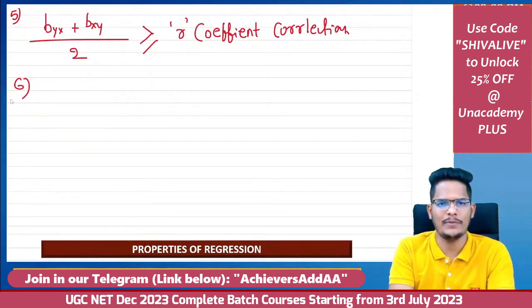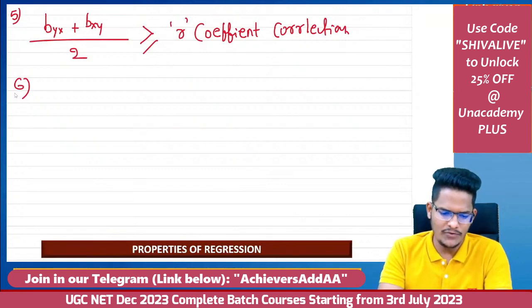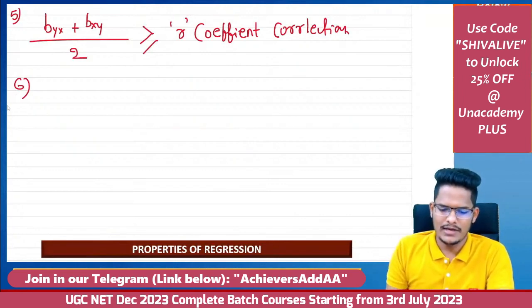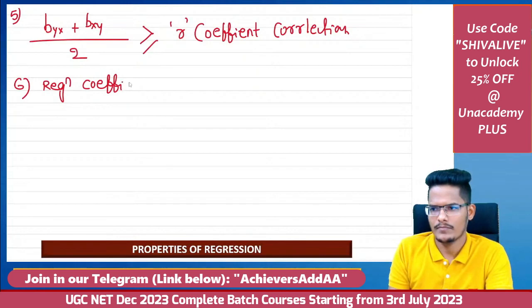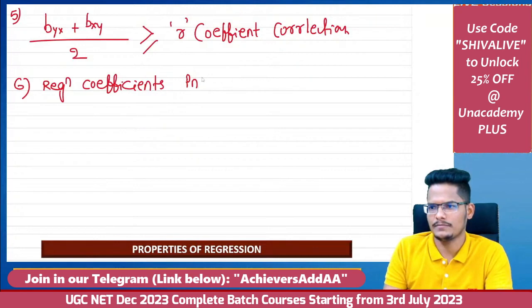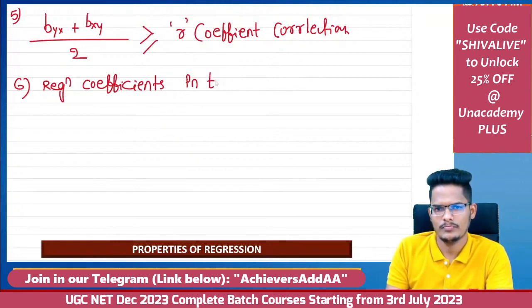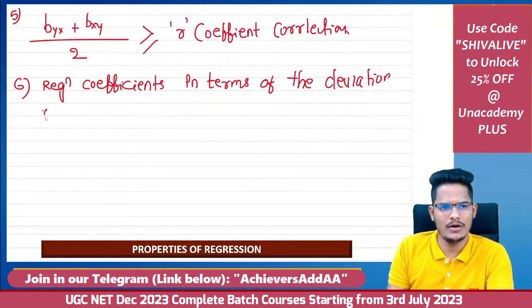These are the 5 main properties. That's it actually. Now let me discuss some more: regression coefficient in terms of the deviation. In terms of the deviation of x and y values from the respective mean.